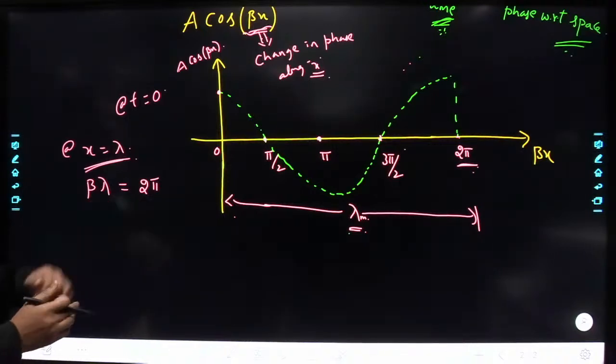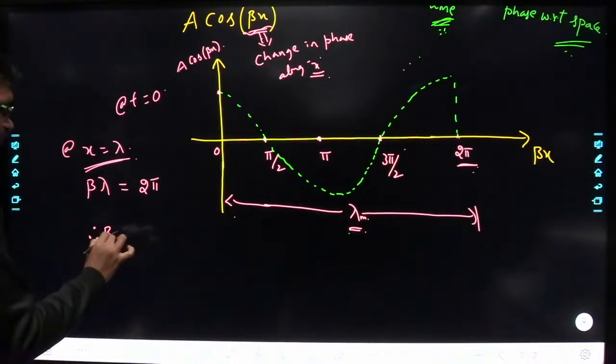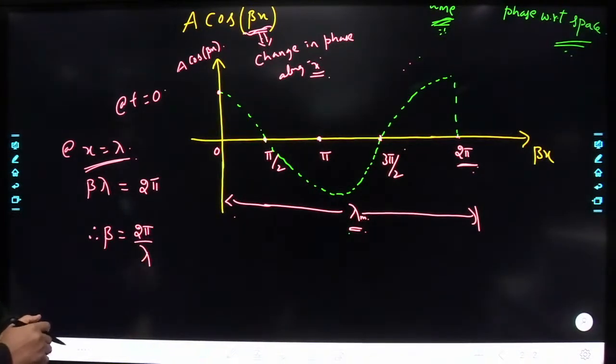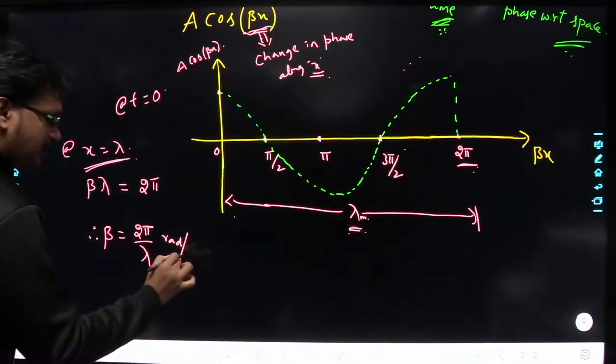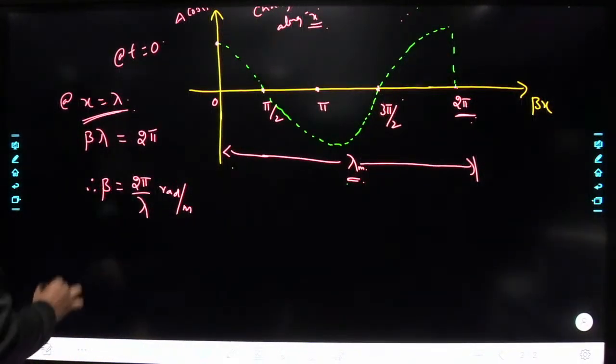So beta lambda is equal to 2 pi. Therefore beta is equal to 2 pi by lambda. What are the units of beta here? 2 pi is radian, lambda is meters. So beta is equal to 2 pi by lambda, radian per meter.